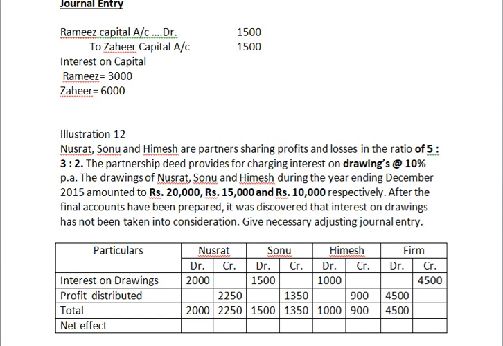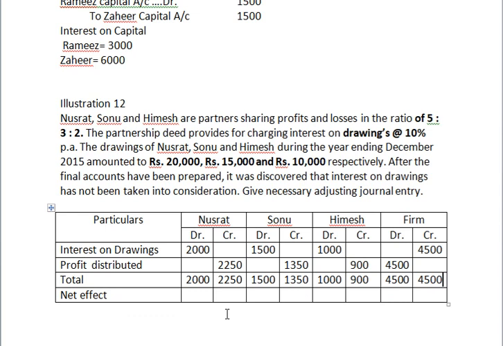4500. Here 4500. Net effect, which column is higher? This column is 250 extra. Here, this column 150 extra and this column 100 extra. And here nothing. Here is a nil balance. Here also it's a nil balance.